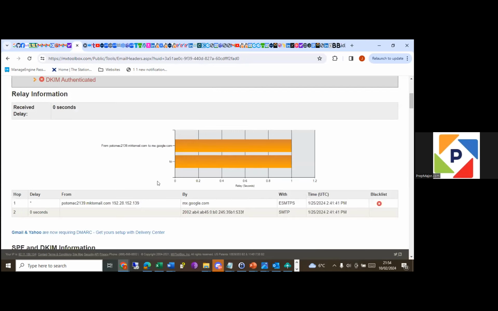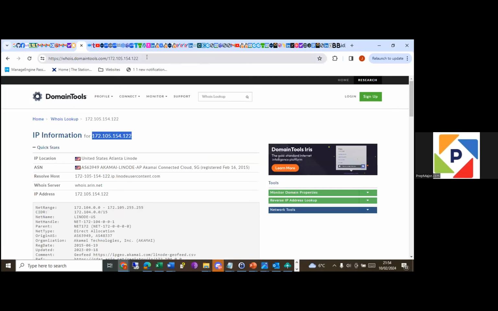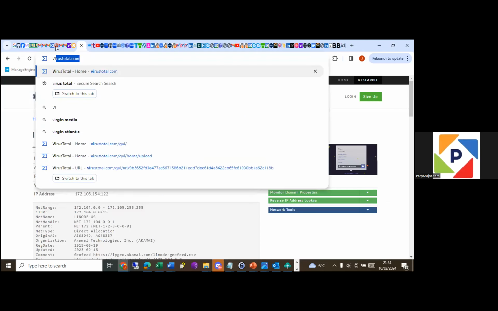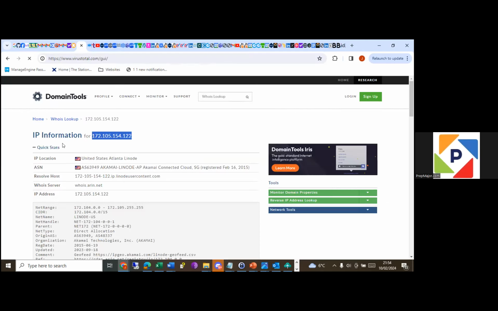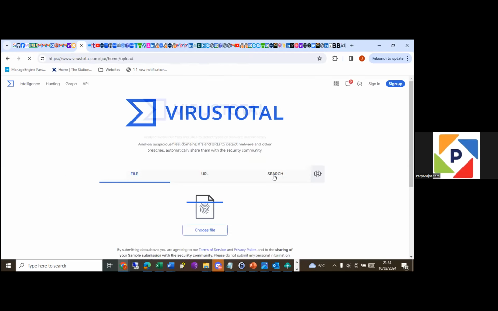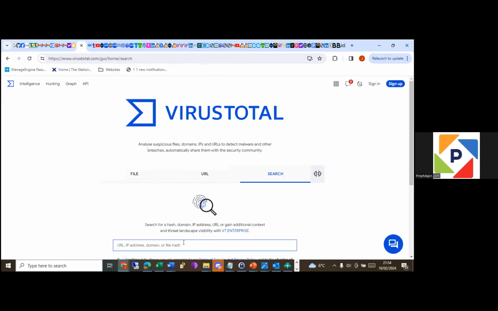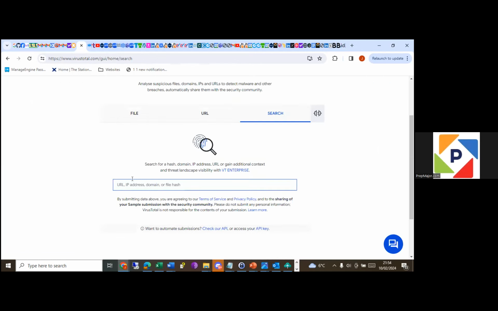So it's coming from here. This is the first thing you can say. It's coming from this address, mktomail.com. It's looking very dodgy, but let's analyze this IP address. Go to copy the IP. Let's use VirusTotal. It's my favorite, to be honest. I love VirusTotal. Go to VirusTotal and analyze the IP address and see. Let's see what we get. That's the first thing that we're doing.